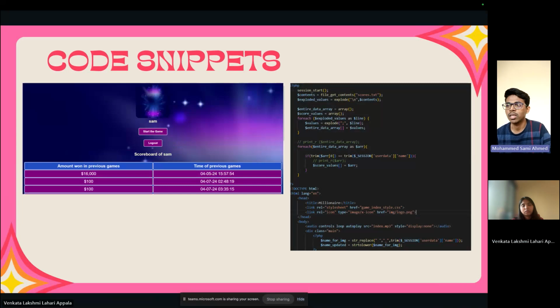Then we are using two empty arrays, entire_data_array and score_values. Then we are using a foreach loop, and for every line, we are separating the username, the user amount, and the timestamp by using a semicolon. After that, we are using a table and printing the amount as well as the timestamp.